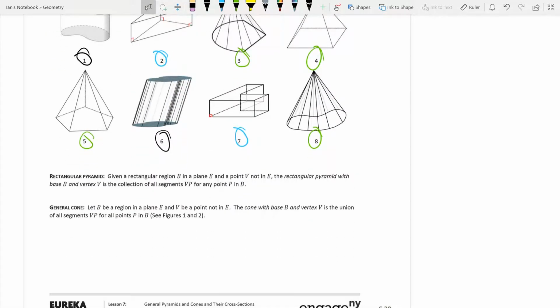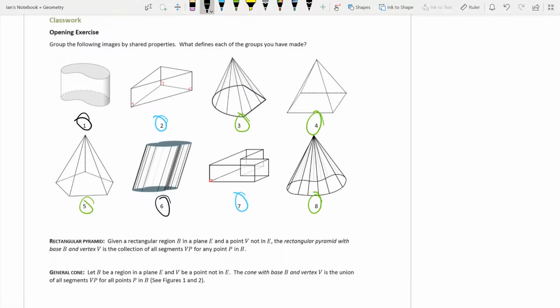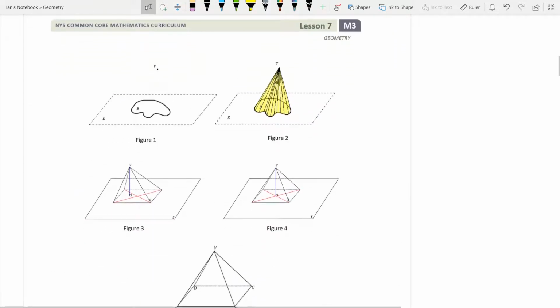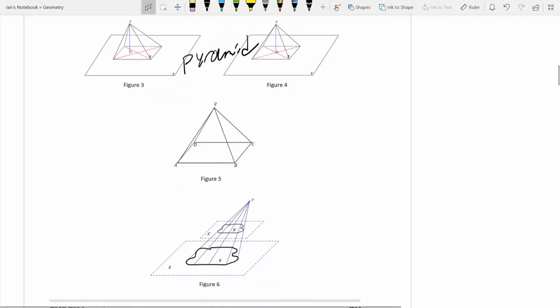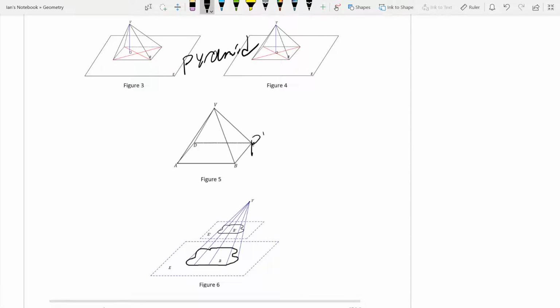Given a rectangular base in a plane and a point not on that plane, a rectangular pyramid is the collection of all segments from any point of P and B. So all that means is that a rectangular pyramid looks something like this or like this, and a general cone looks something like 8 or 3. Now, this is showing you guys how to draw them and what the differences are. Figure 1 and 2, this is a cone. Down here, this is a pyramid. Okay? Again, pyramid, cone.